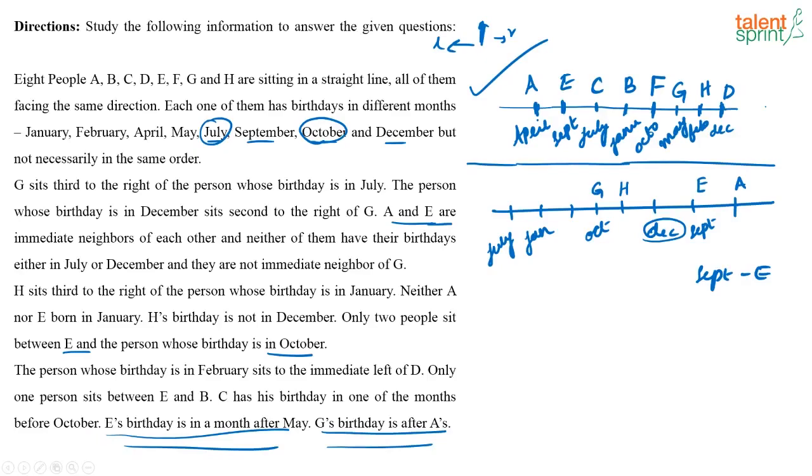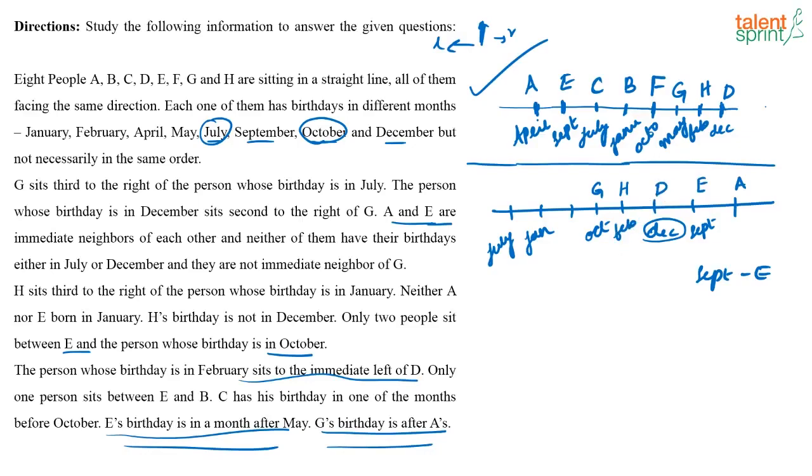Where can I place February? It is given that the person whose birthday is in February sits to the immediate left of D. So where can I put D and where can I put February? I have to put this as D, and then only this can be February.